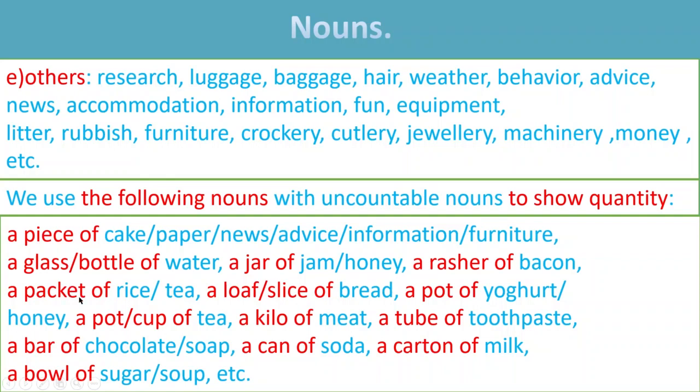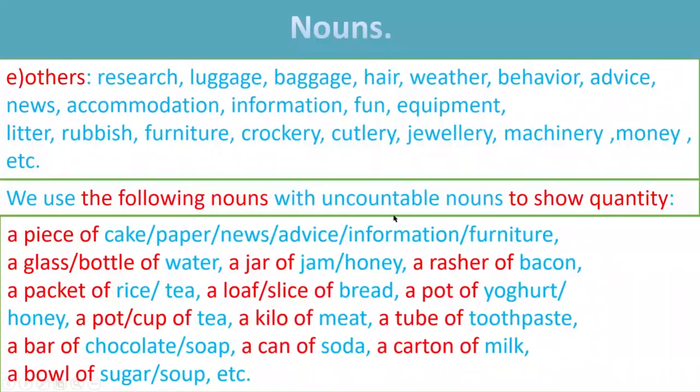You can say a packet of rice, 3 packets of rice, tea. You can say 5 kilos of meat, or 6 bars of chocolate. Okay, you have to add s or es to these quantity words, or to the word which is showing quantity. For example, bars here, 2 cans of soda, 5 cartons of milk, 6 pots of yogurt, etc. Understood?